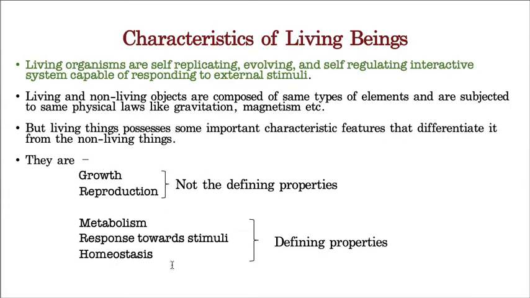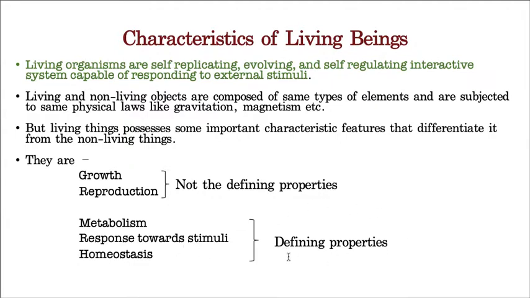I made a very small mistake here. In place of homeostasis, I have to introduce cellular organization. I'm really sorry for that. Students, please write cellular organization instead of homeostasis. Now, on the side of these characteristics: the first two, growth and reproduction, are non-defining properties, and metabolism, response towards stimulus, and cellular organization are the defining properties.